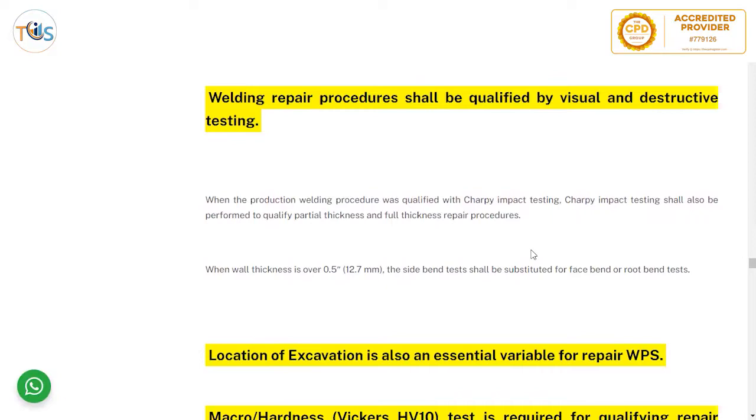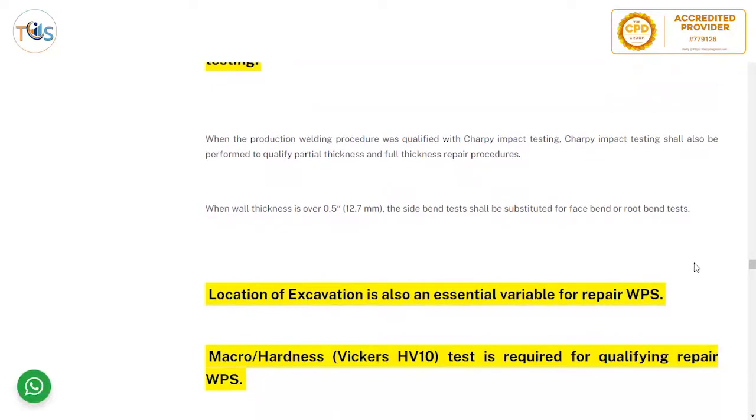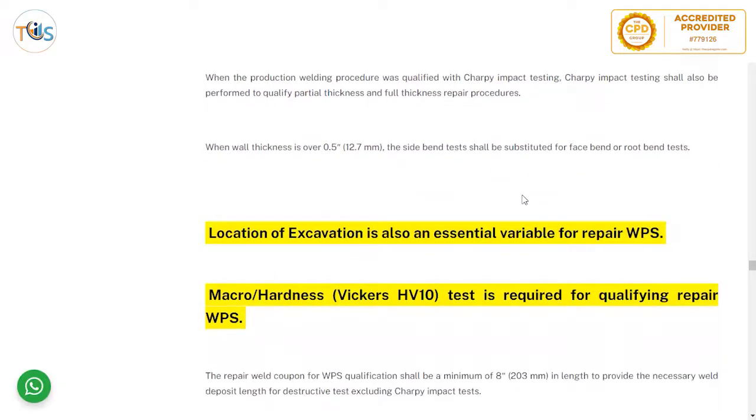When the production welding procedure was qualified with Charpy impact test, Charpy impact testing shall also be performed to qualify partial thickness and full thickness repair procedure. So if the initial WPS has a Charpy impact test, the repair should also have a Charpy impact test. When wall thickness is over ½ inch, the side bend test shall be substituted for face bend or root bend test.